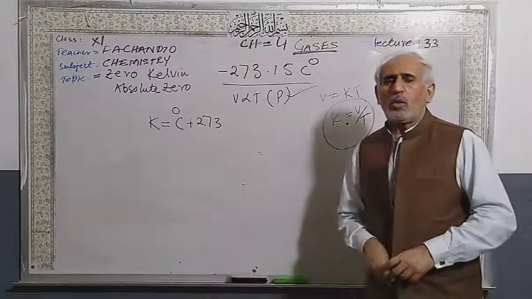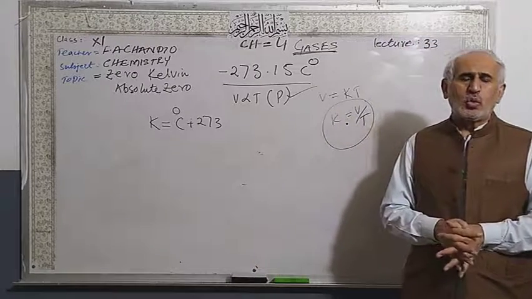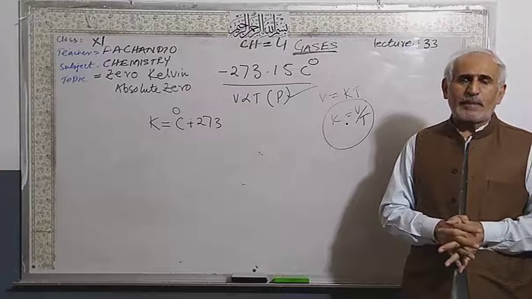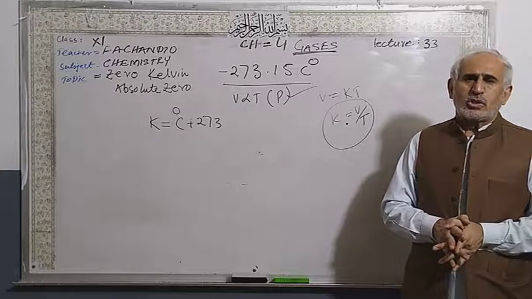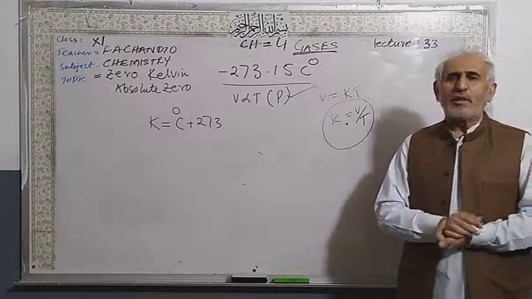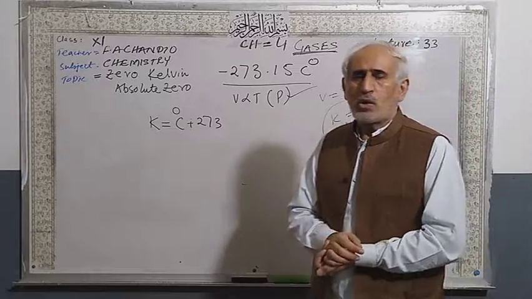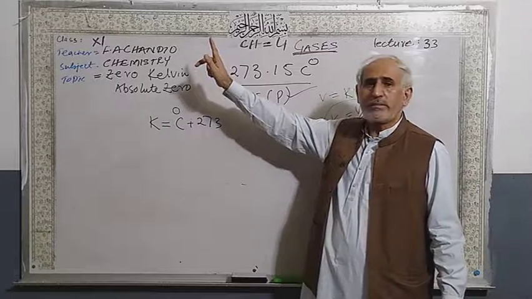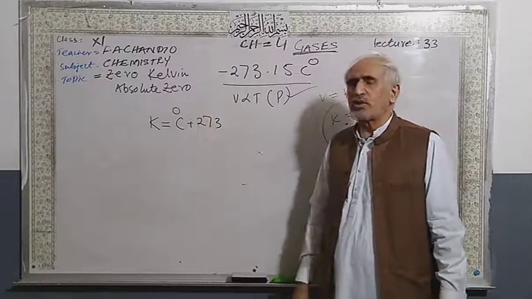Numerically, when you do numericals and apply Charles' law, the temperature involved in degrees Celsius must be converted into Kelvin. To convert degrees Celsius, you add 273.